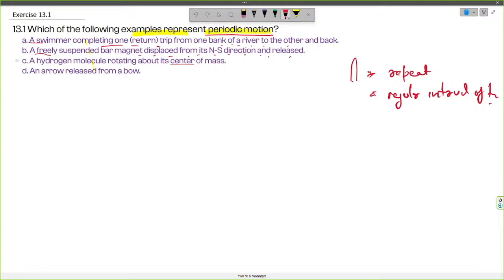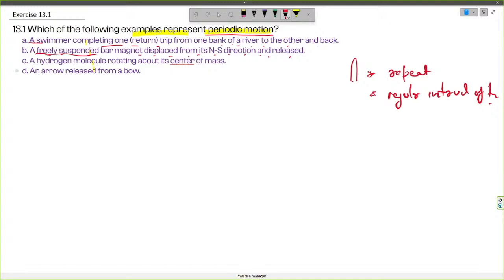Now since the magnet is freely suspended, once the bar magnet is displaced from its original position, the Earth's magnetic field will cause a restoring force to act on it, and since it is freely suspended, the magnet will experience little to no resistance from air. So we can say that the motion of the magnet will be periodic in this case.